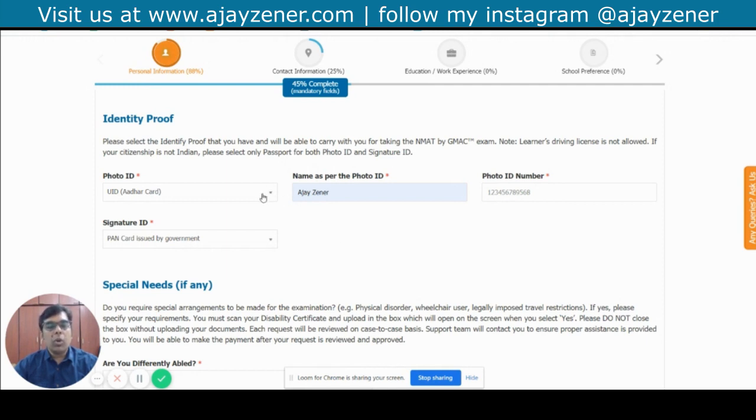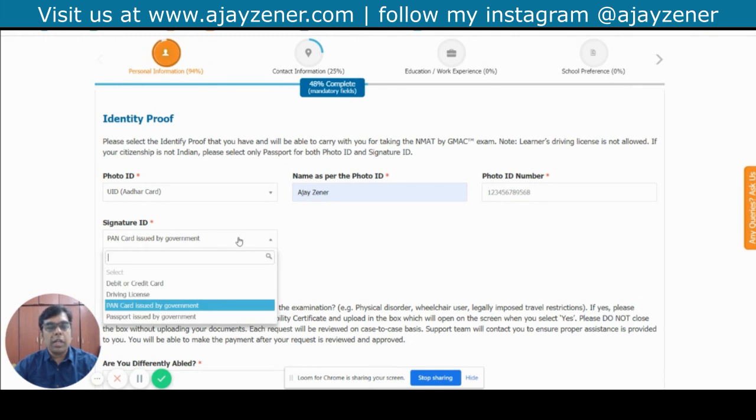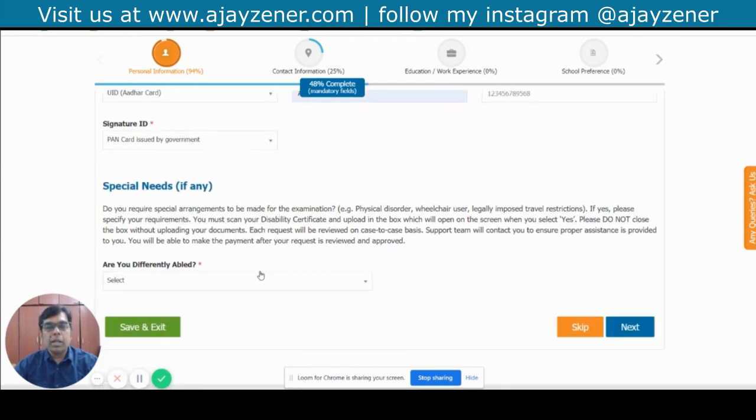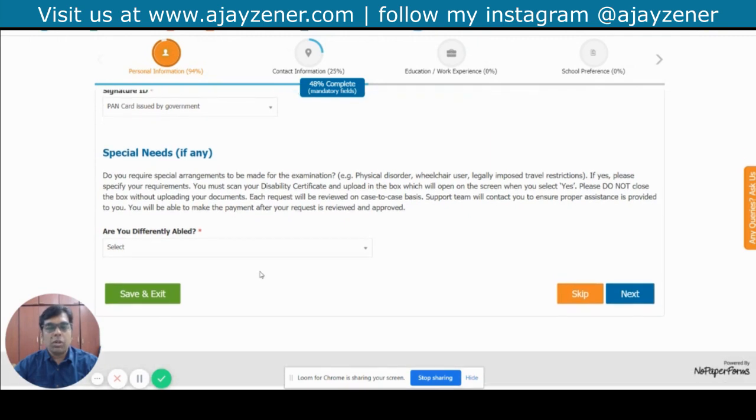Once again, just to take you through this, you will require either a passport or an Aadhaar card or a voter ID, or you can also use your debit card, credit card, driving license, or the PAN card for the signature ID, right? So keep that in mind before you start your process of applying to the NMAT examination. After that, you can either save or exit or go to the next section.